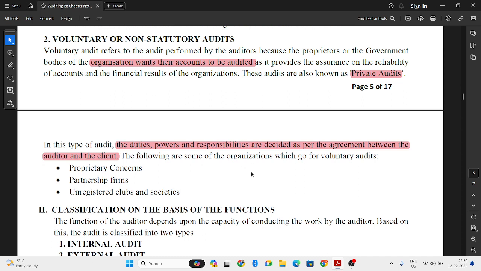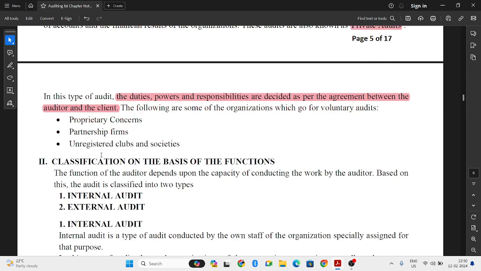So which are all the organizations that can undergo voluntary audit: proprietary concerns, sole proprietorship, partnership firm, or any unregistered clubs, small clubs, or small societies. They can have this voluntary audit done. So these three organizations can have their voluntary audit.